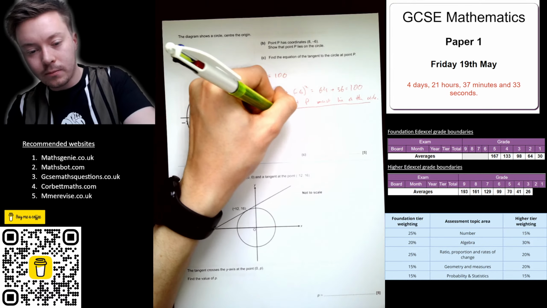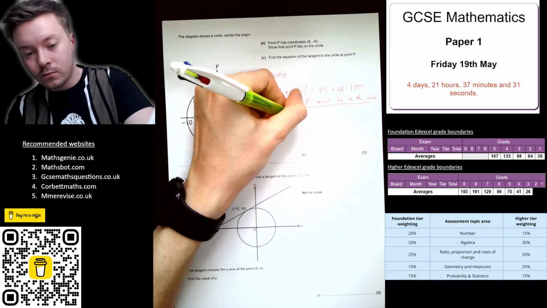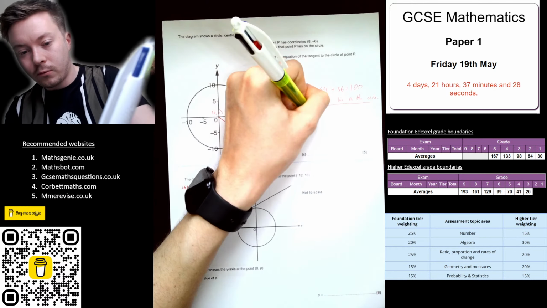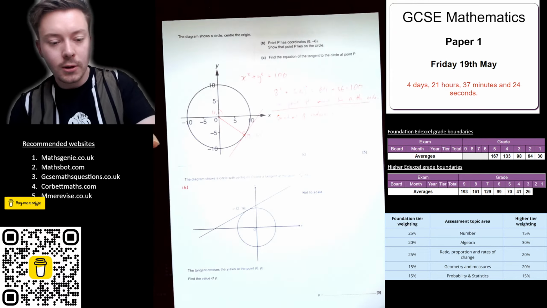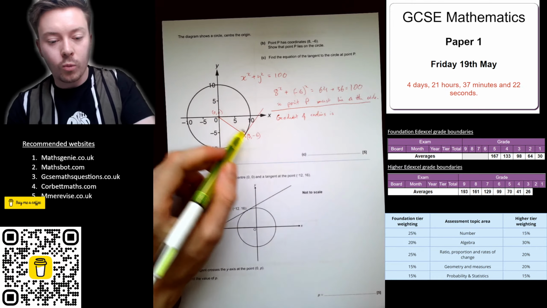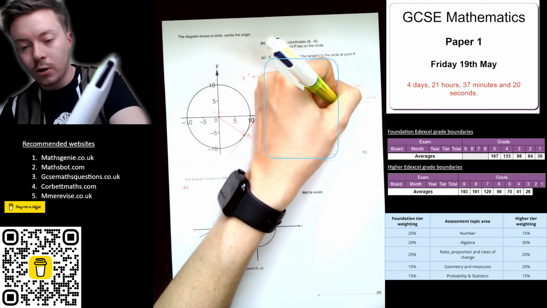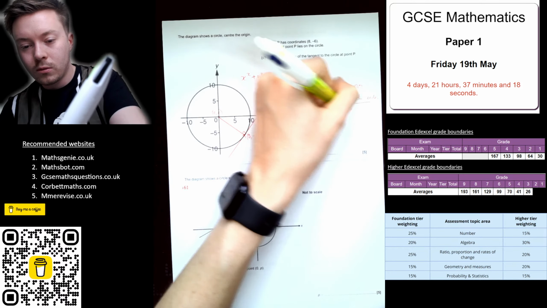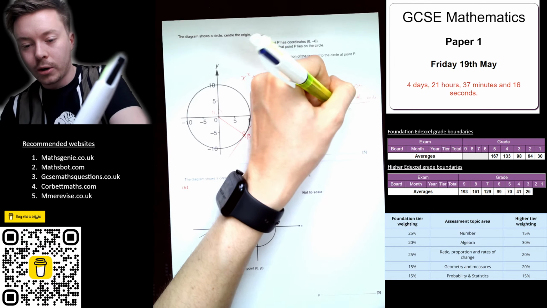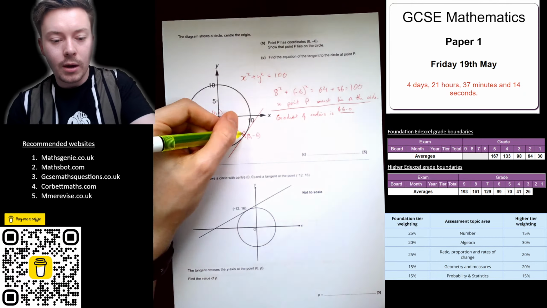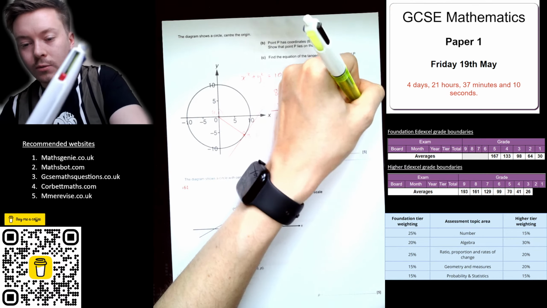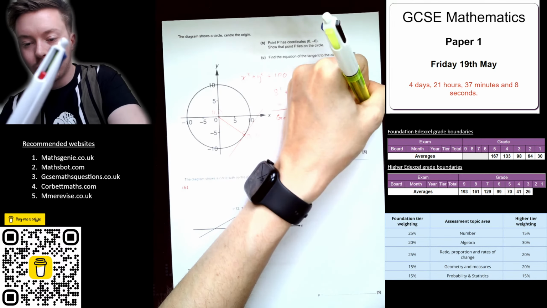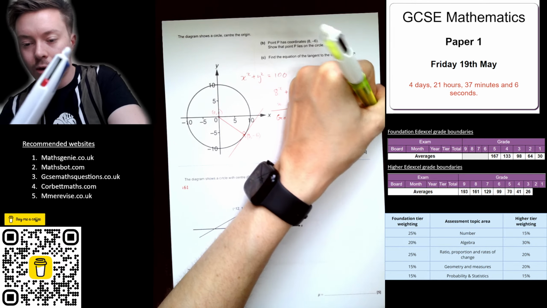So gradient of radius is y take y, so -6 take 0, over 8 take 0, which gives me -6 over 8, which is the same as -3/4.